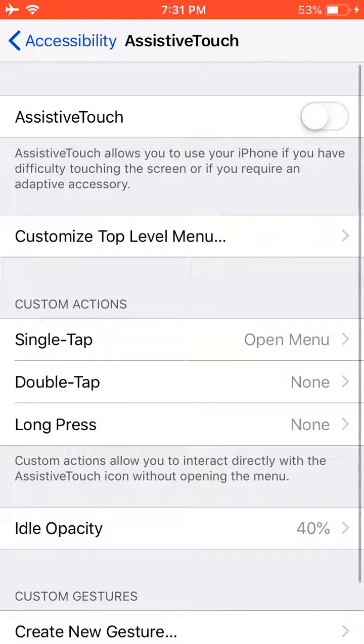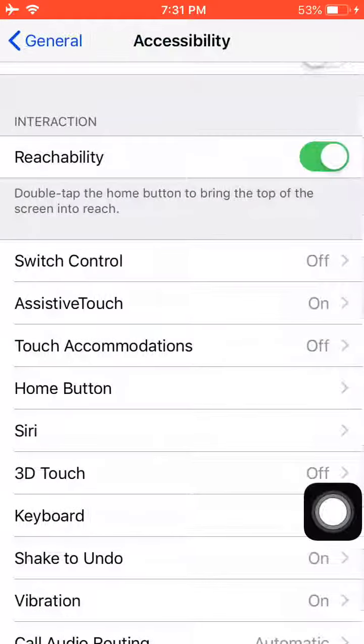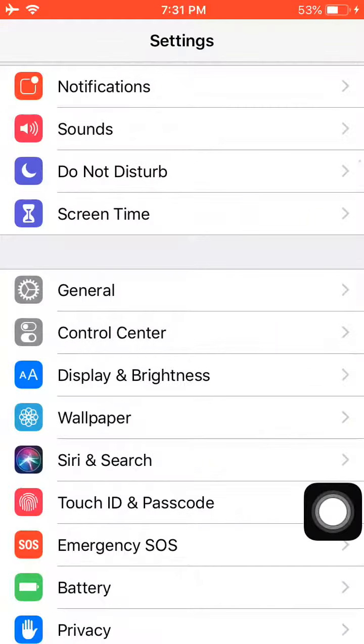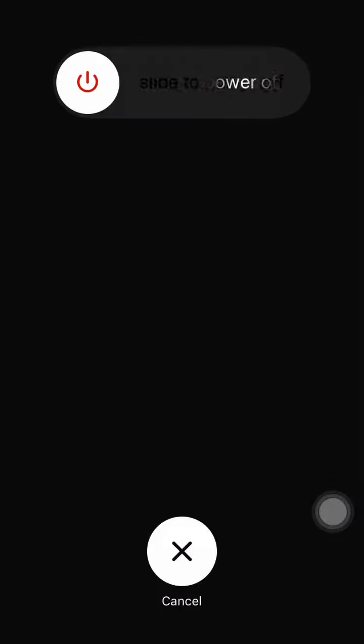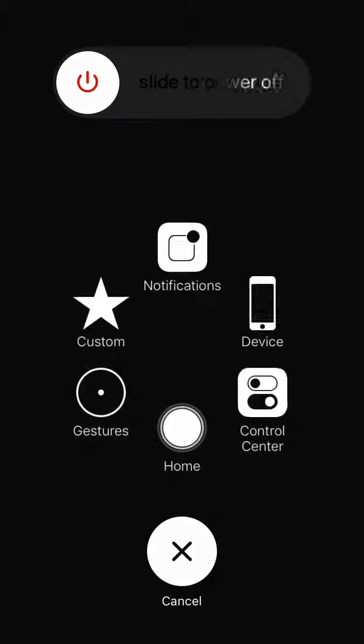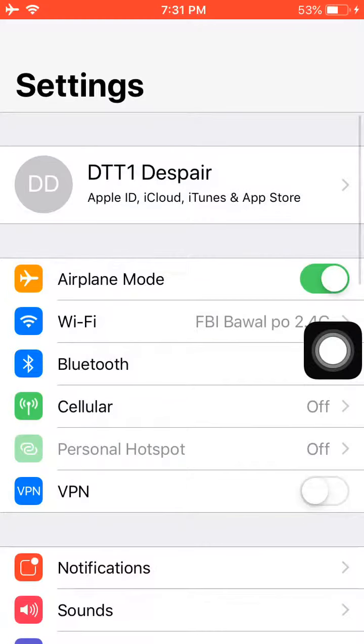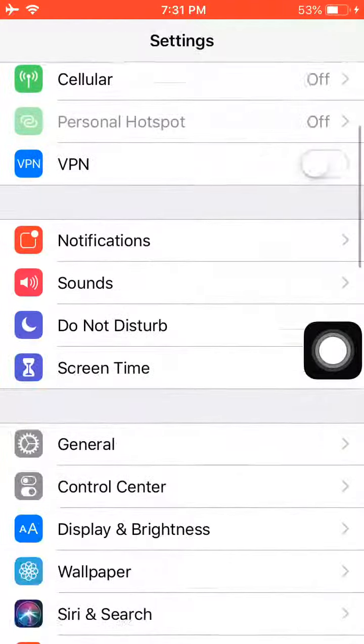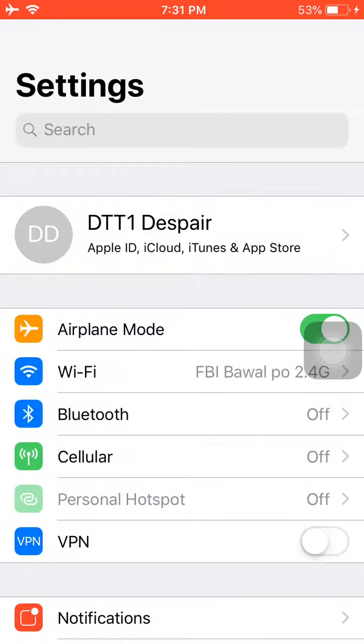Then actually you'll need assistive touch. After that, you need to press the power button long until you see this thing. Then click home. Yeah, long press. After that, it will clean your RAM.